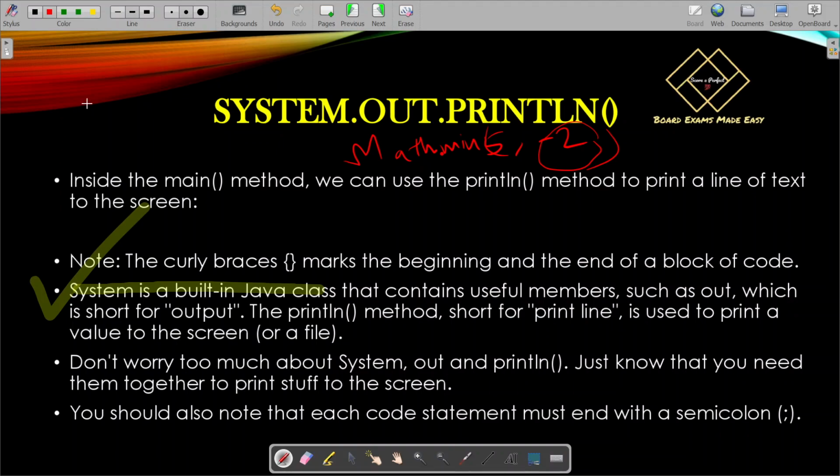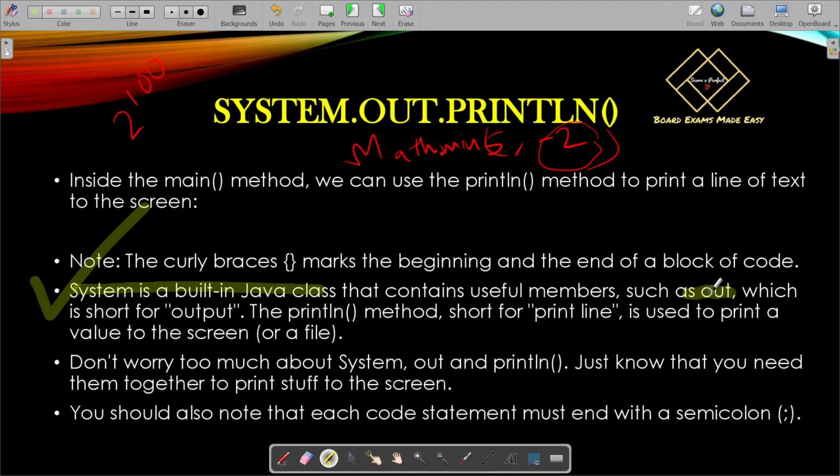Suppose you want to calculate 2 to the power 100. Will you calculate 2 into 2 into 2, 100 times? No. You can use Math.pow. Power calculates the power, meaning a base and a power: 2 is the base and 100 is the power. So you can use Math.pow to calculate the value of 2 to the power 100. So Math is a built-in Java class, and there are certain functions in it. Similarly, System is a built-in Java class that contains useful members, and one of them is out. So out is a member of the System class.